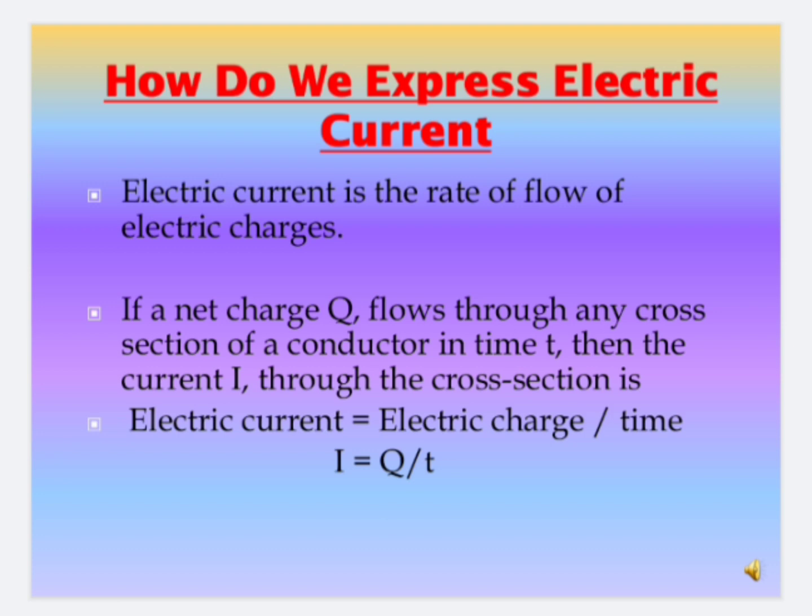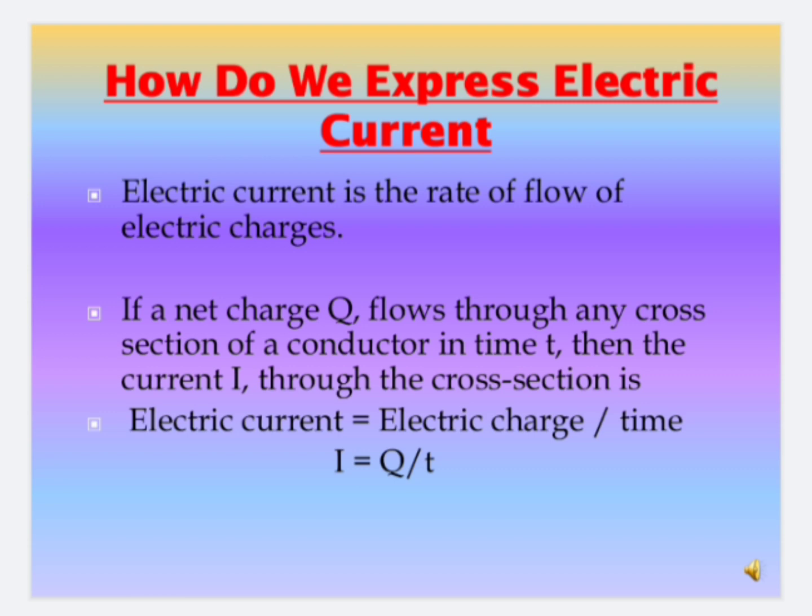How do we express electric current? We know that electric current is the rate of flow of electric charges. If a net charge Q flows through any cross section of a conductor in time t, then the current I through the cross section is given by electric current is equal to electric charge divided by time.